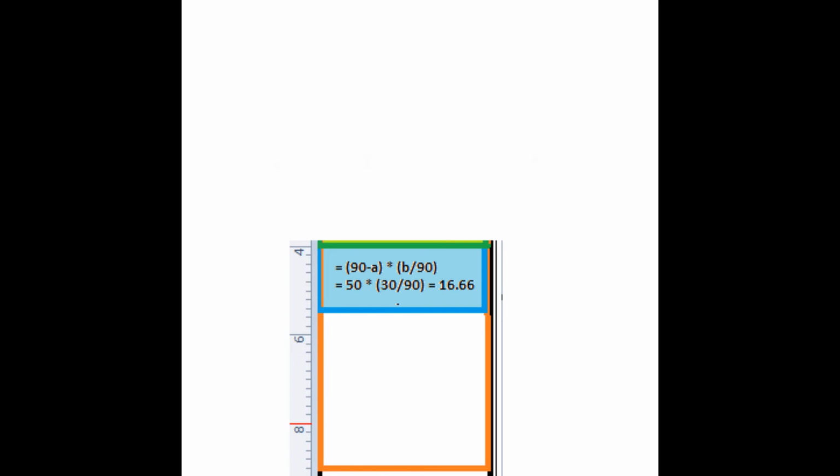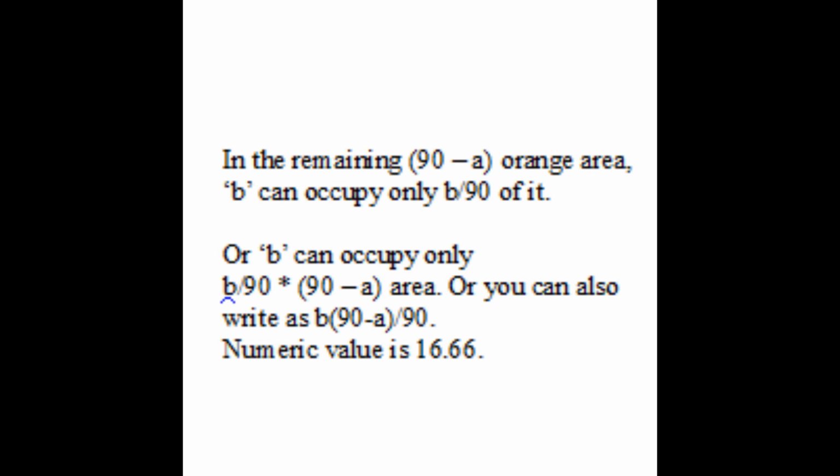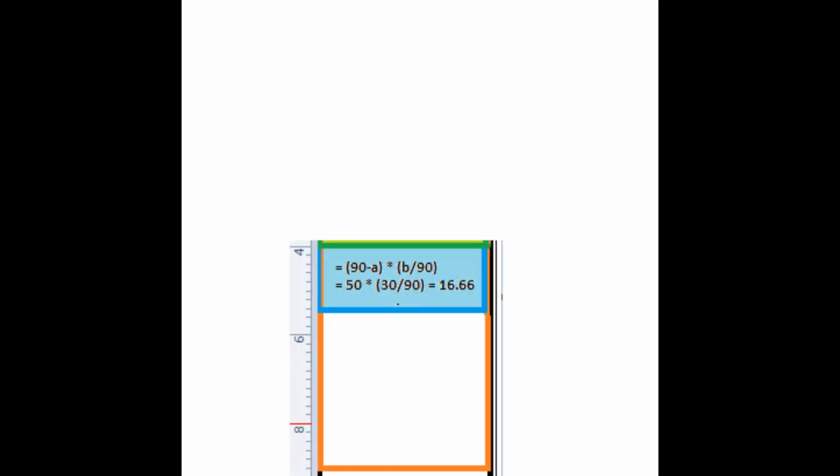Numeric value will be 16.66 units out of 50 units. So instead of the whole lowercase b, or 30, only 16.66 units of function is lost because of b, that in the muscle strength division. That is because instead of 90 units, only 50 units were free at this stage.